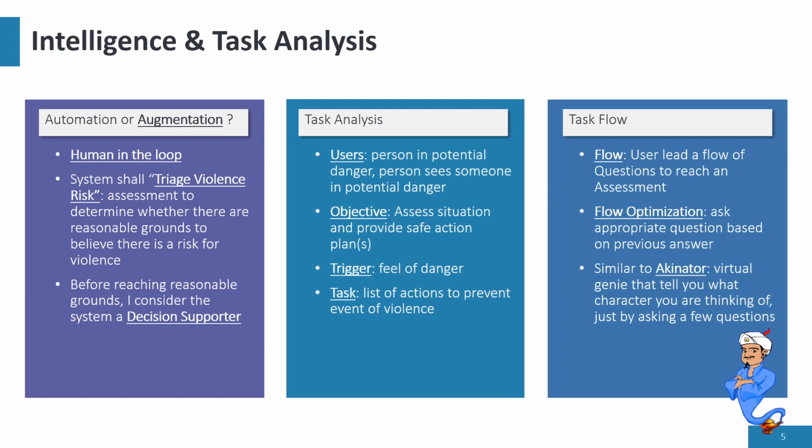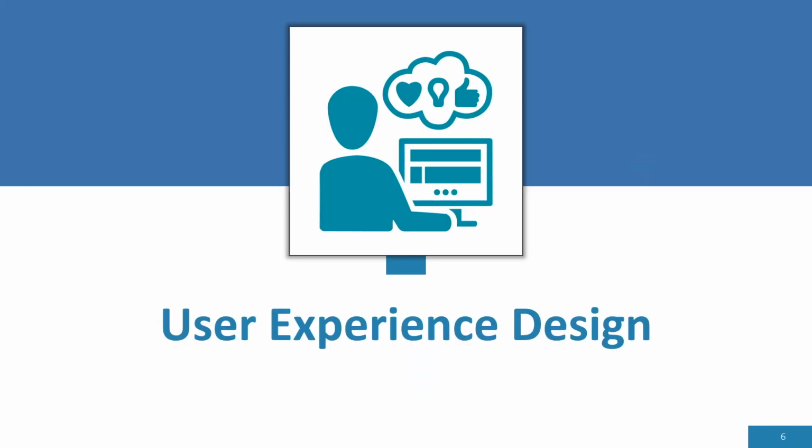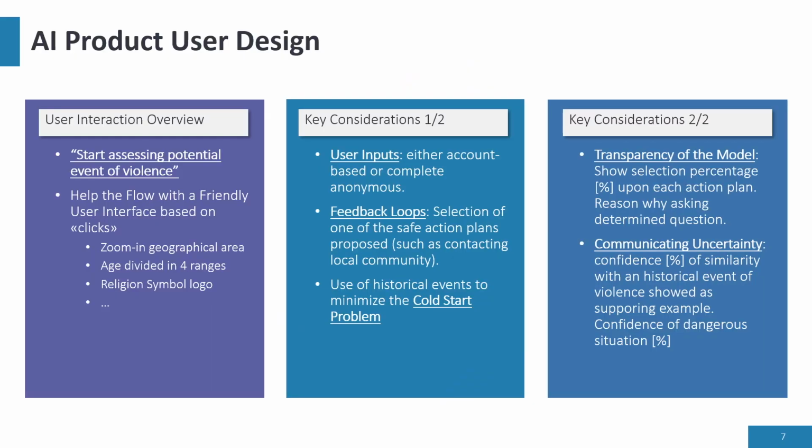The idea is a flow of questions and answers to assess the situation. An optimization process must be conducted to ask proper questions based on previous answers. In fact, we could think that different geographical regions require different feature selection in order to better assess the situation. My solution takes inspiration from Akinator, an app where a virtual character tells you what character you're thinking of just by asking few questions. The user interacts with the assistant by answering questions with simple clicks.